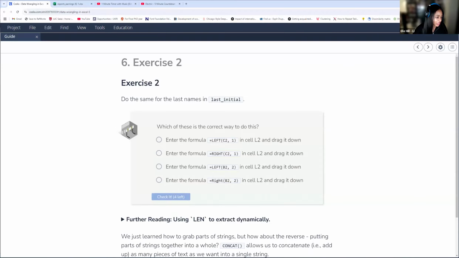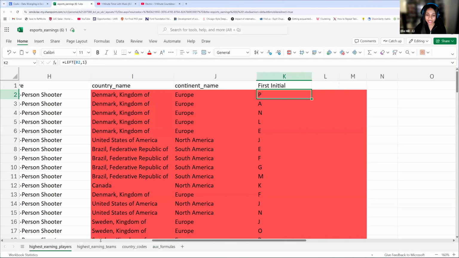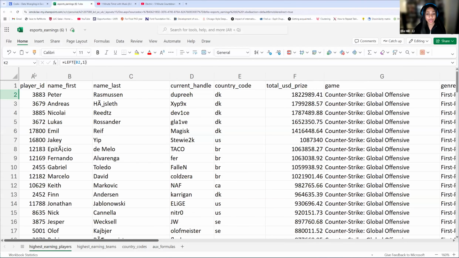Someone is asking, would it be better to make a table? So you don't have to make a table. Using the references is totally fine too, but that's a preference. That's up to you. And then for index match, so when do you use index match? I say all the time, I like index match better than VLOOKUP. But if your ID or the thing that you need to connect is not in the first column, you have to use index match.